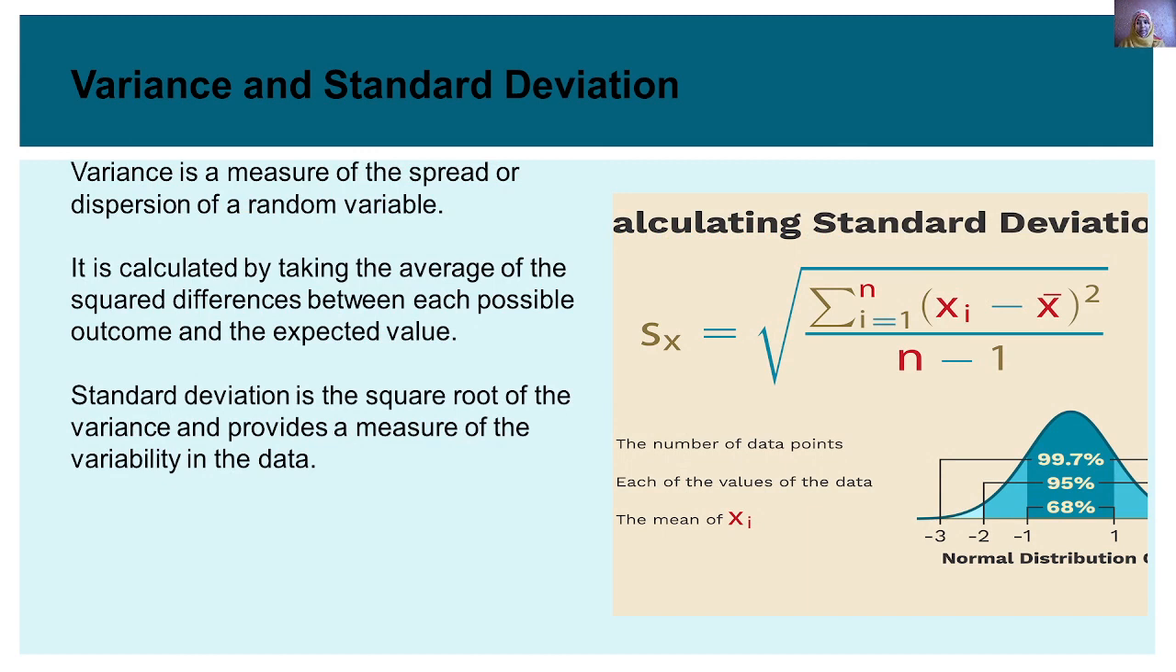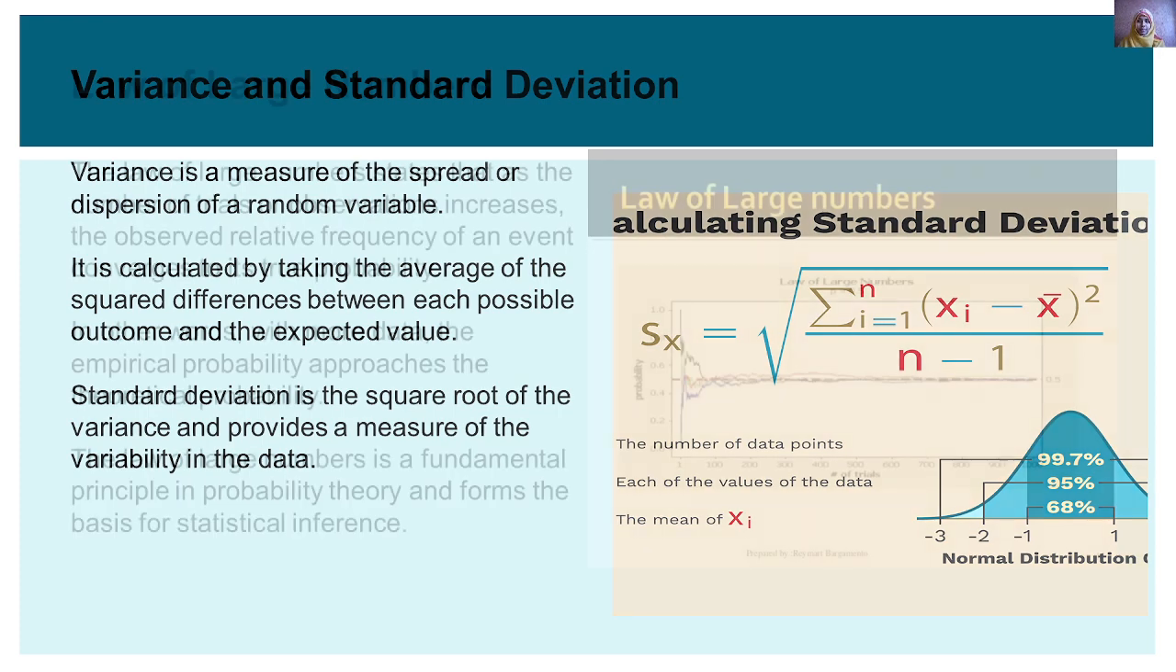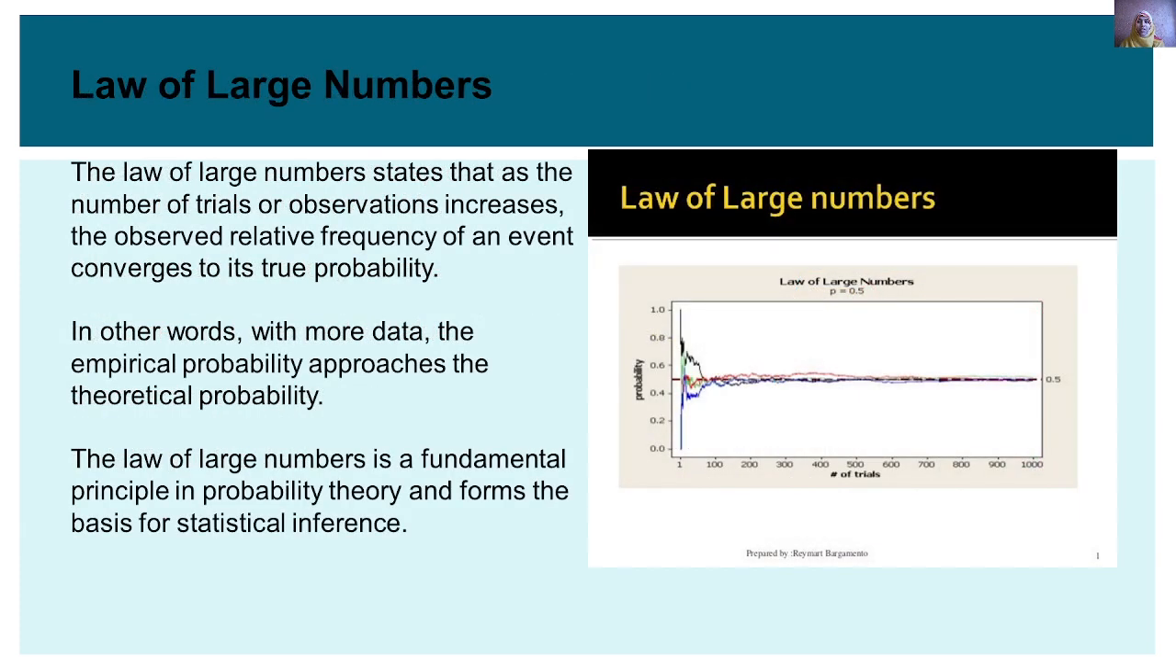Variance and standard deviation. So what is variance? Variance is the measure of the spread or dispersion of a random variable. It is calculated by taking the average of the squared differences between each possible outcome and the expected value. Standard deviation. What is standard deviation? It is the square root of the variance and provides a measure of the variability in the data.